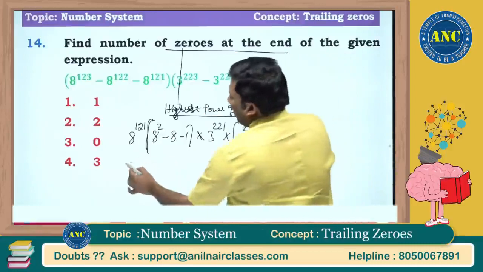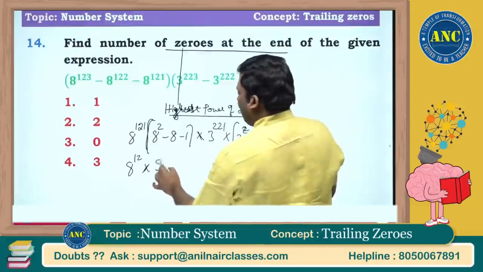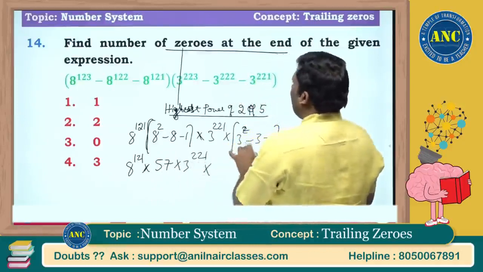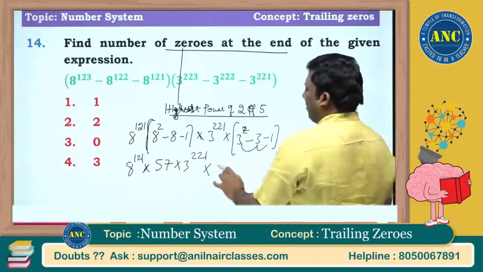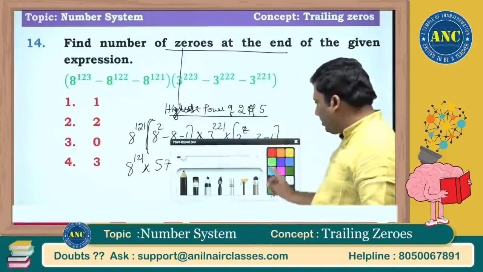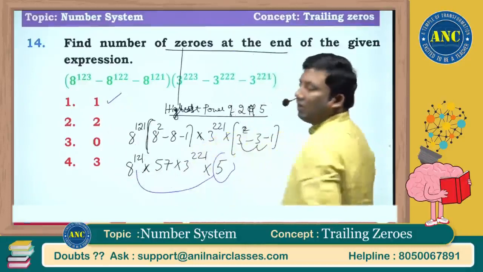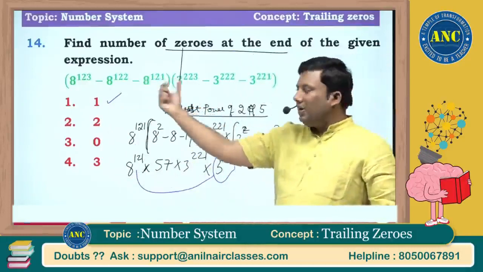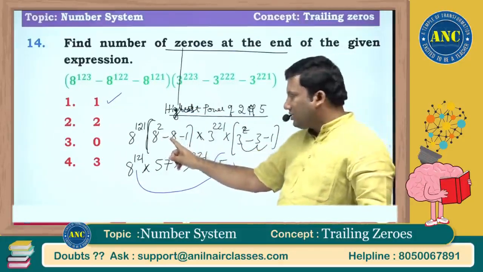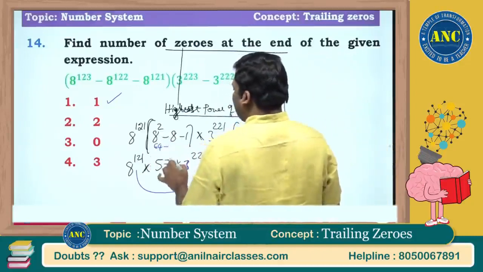So 8 power 121, 64 minus 9. It is 57. 3 power 221, 9 minus 3, 6, 6 minus 1, 5. Now see here, listen carefully. Here 1 5 is there. I can take 1 2 from here. Answer is 1. Take 8 power 121 common, 8 square minus 8 minus 1. 64 minus 8, 56. Sorry, 56 minus 1, it is 55.